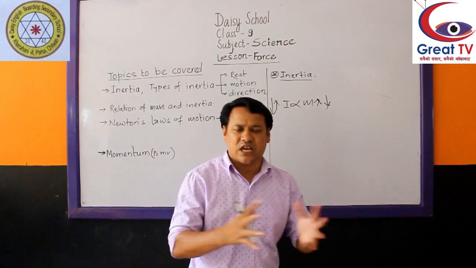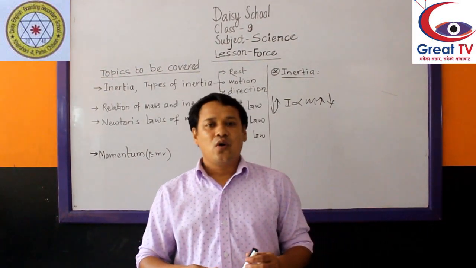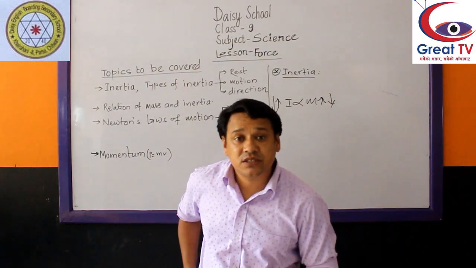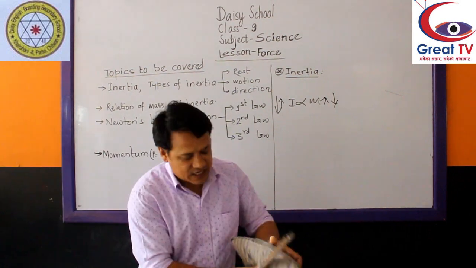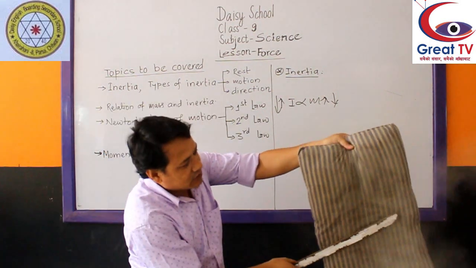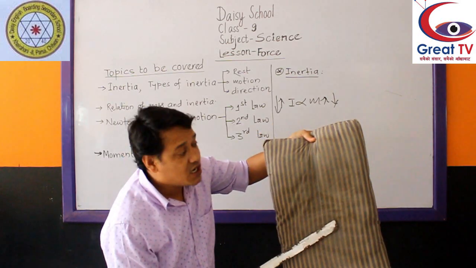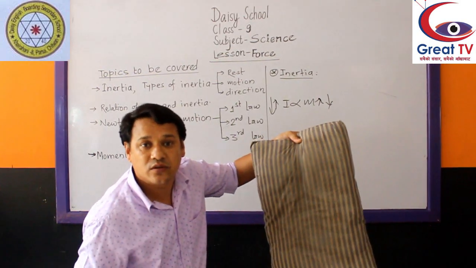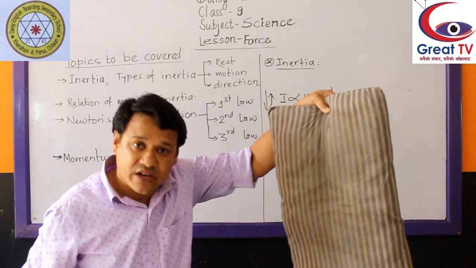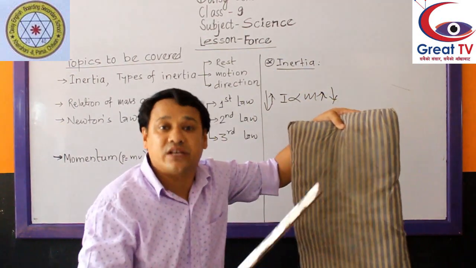Some examples of inertia. You know, when we beat a carpet with a stick, or beat a pillow, dust flies out and falls down. Look here. Like this. Both the dust particles and the carpet were at rest.